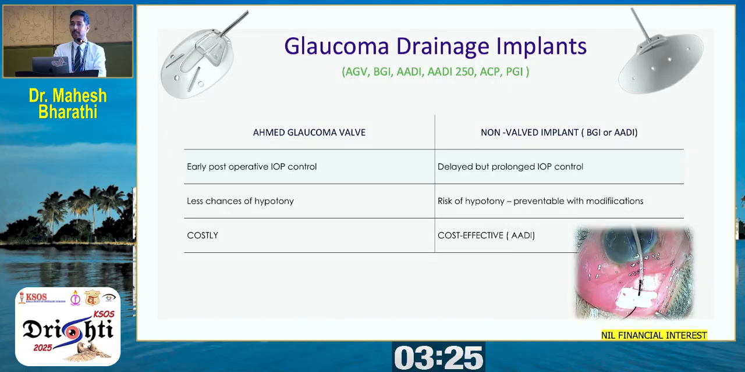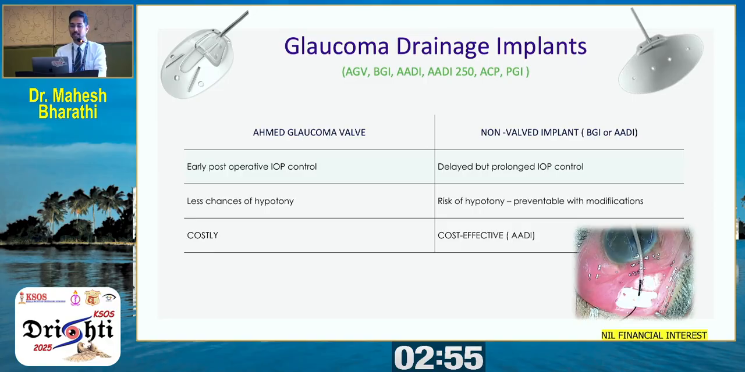Going on to the next available options, we have the glaucoma drainage implants. We have the Ahmed glaucoma valve, or the non-valved implant, the Baerveldt glaucoma valve, or the Indian prototype ADI, Aurolab aqueous drainage implant, and the latest ADI 250, or the non-valved Ahmed's compatriot, which is the Ahmed ClearPath, and the Paul glaucoma implant.